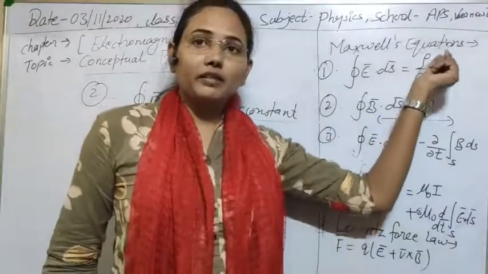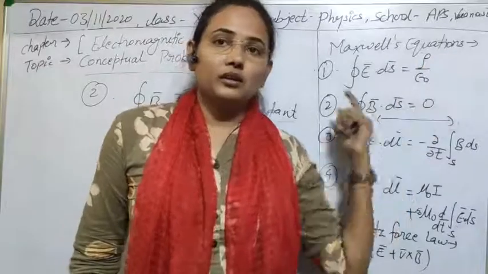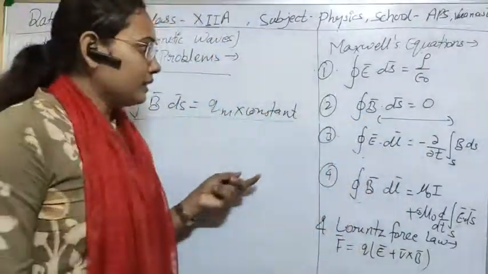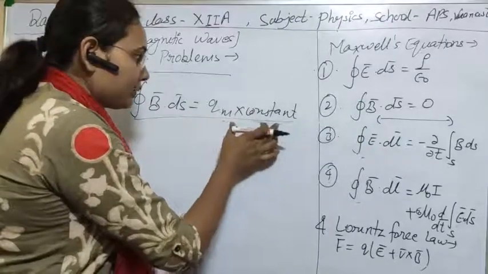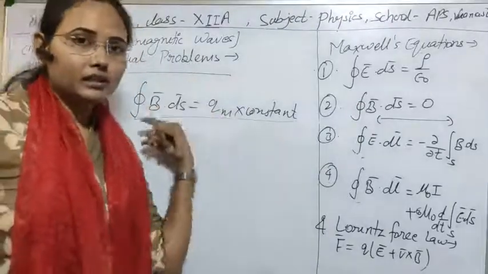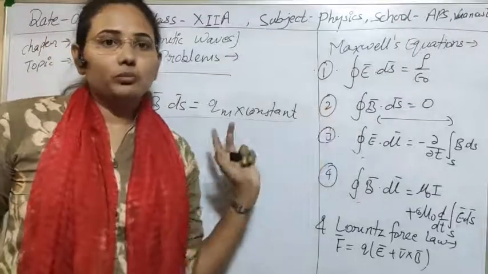Like here we represent the existence of electric monopoles with the help of charge and the product of a constant. So in the same sense, there should also be some charge and a multiplication of a constant with it to represent the modification if magnetic monopoles existed.